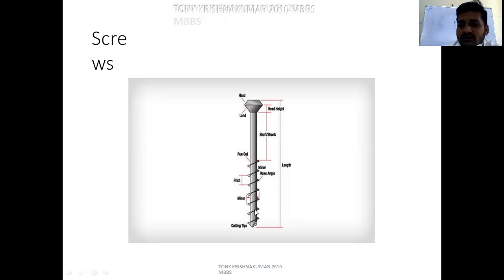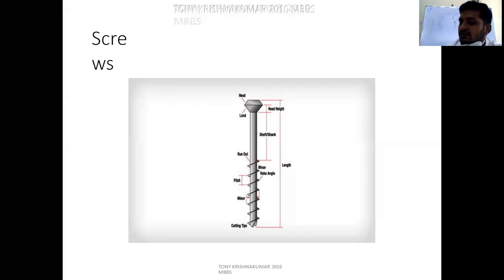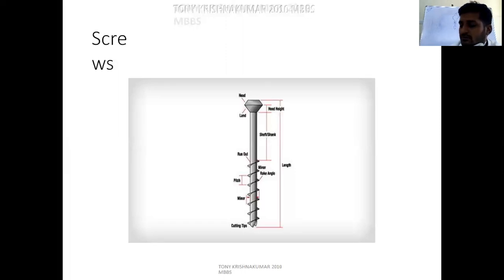As the pitch is less, more number of threads will be there in cortical screws. And then thread depth is also less in cortical screws. Thread depth is more in cancellous screws.